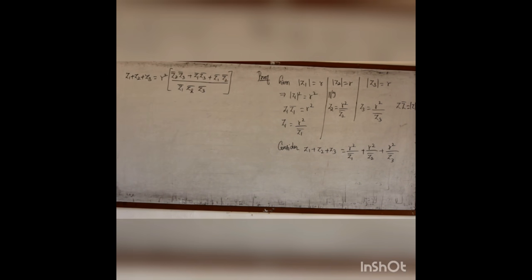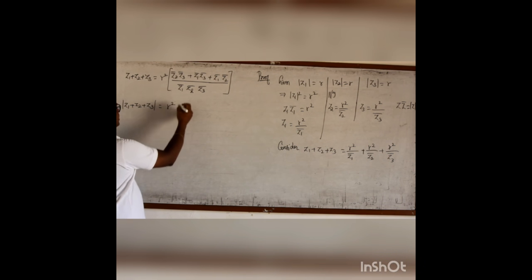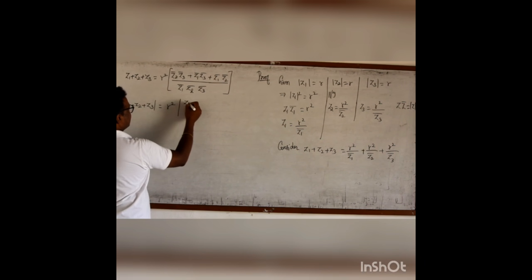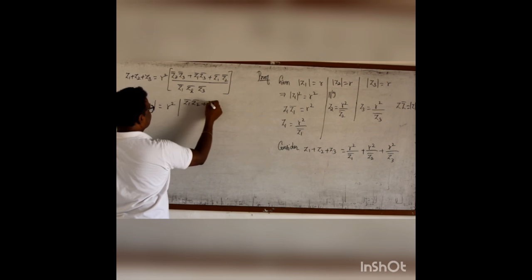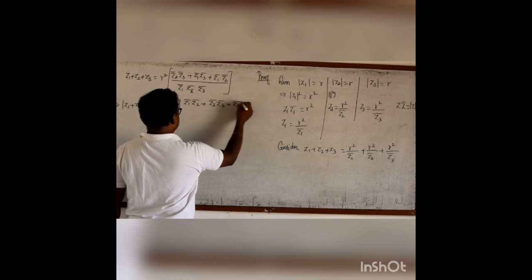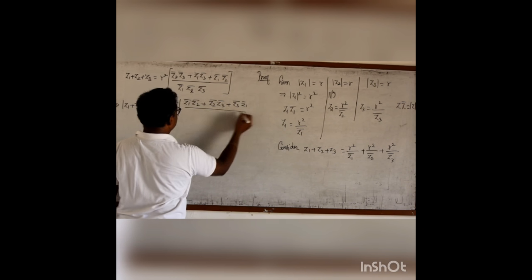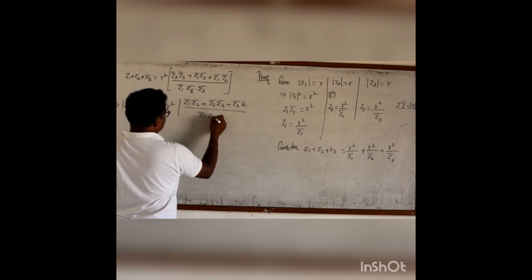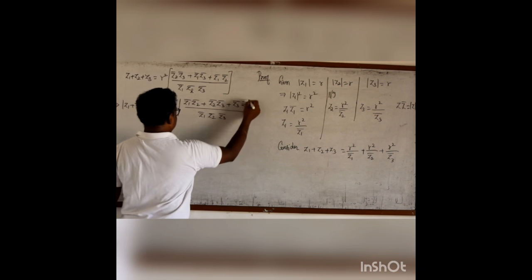Now, let me take modulus. This implies modulus of z1 plus z2 plus z3 equal to r square. It is a positive number, so I don't need any modulus for r square. Then this will be the modulus of z1 bar z2 bar plus z2 bar z3 bar plus z3 bar z1 bar, by z1 bar into z2 bar into z3 bar.